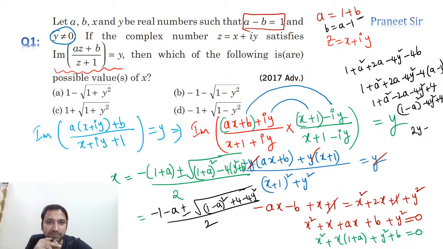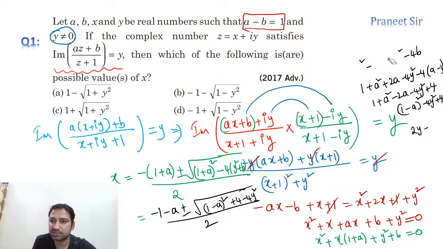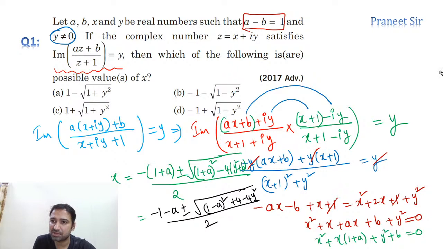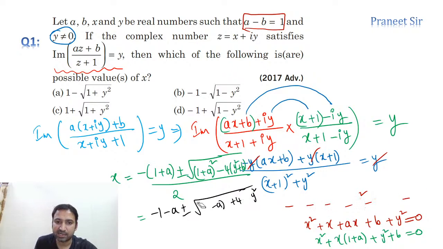So we need to simplify this value. So somewhere we made a mistake, guys. I think it looks like somewhere we made a mistake. Why? Because a and b should get eliminated, but here they are not getting eliminated. Somewhere we have gone wrong. Let's see where. ax plus b plus, okay, right, here we made a mistake. Okay, let me correct whatever mistake I have made. I made one blunder here. Let's correct it. That's what I was wondering, why I'm not getting the answer. Let's do this question again. So this entire part is becoming wrong now.